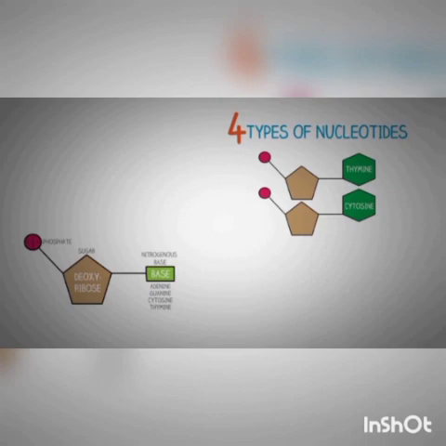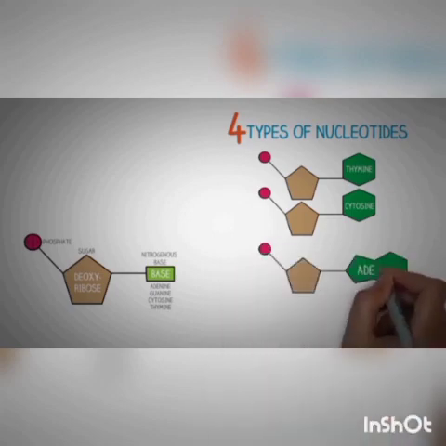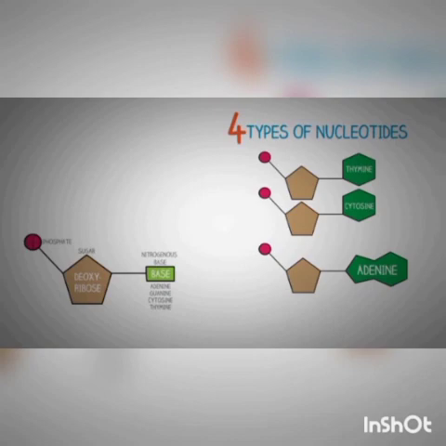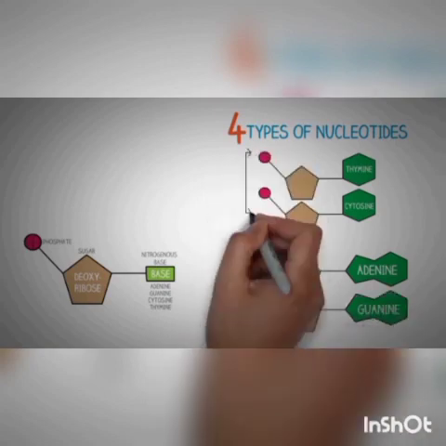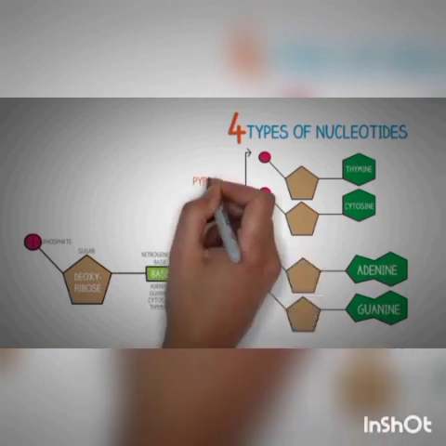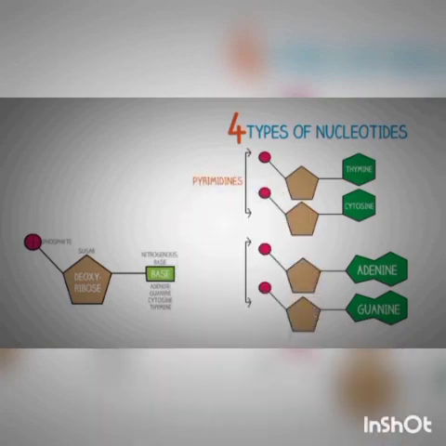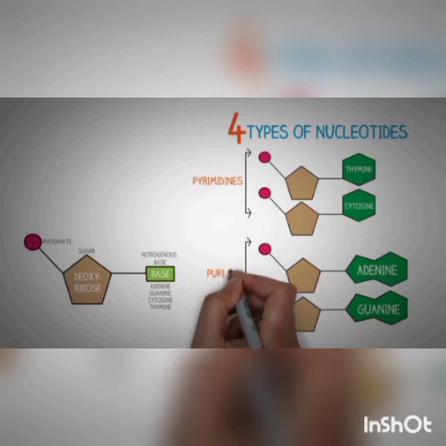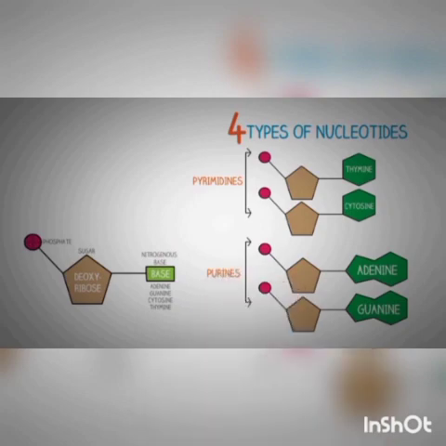Now, as you can see, these nucleotides are arranged in 2 groups. The first group is known as pyrimidines. These contain the nitrogenous bases thymine and cytosine, which are both single-ringed bases. The second group of nucleotides are known as purines, which have adenine and guanine as the nitrogenous bases, which have a double-ringed structure.